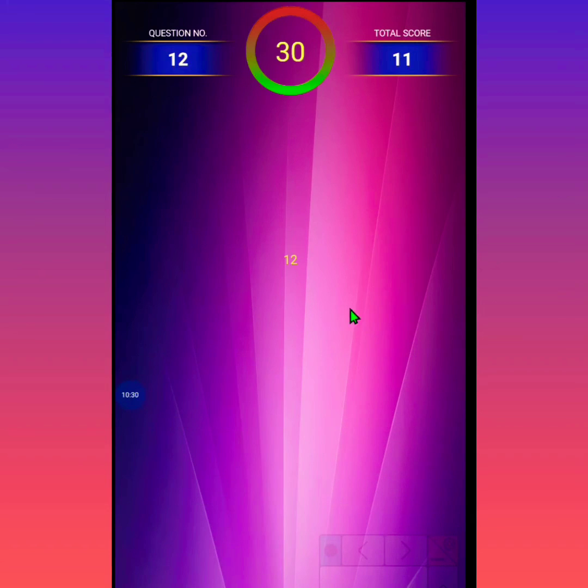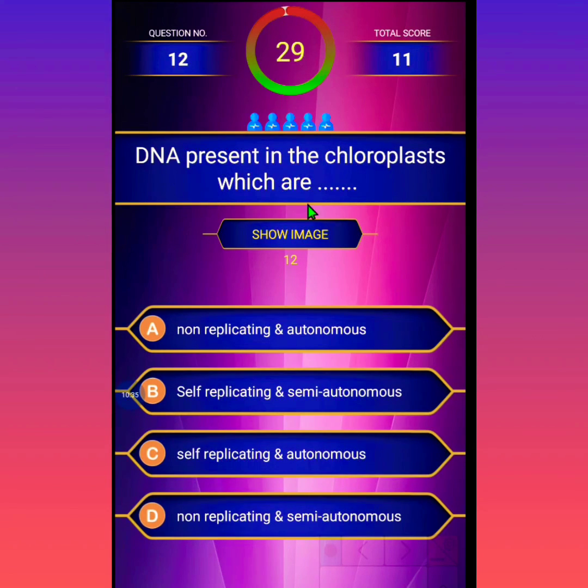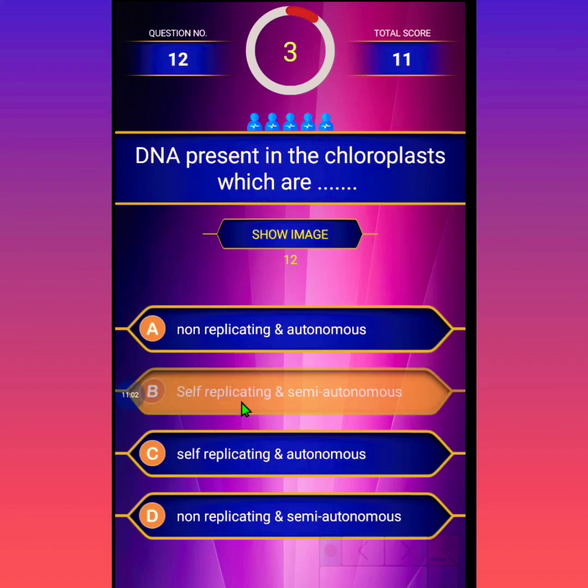The last question in this quiz: the DNA present in chloroplasts is: first, non-replicating and autonomous; second option, self-replicating and semi-autonomous; third option, self-replicating and autonomous; and fourth option, non-replicating and semi-autonomous. It is a very complicated one, so give the answer. The correct answer is self-replicating and semi-autonomous.